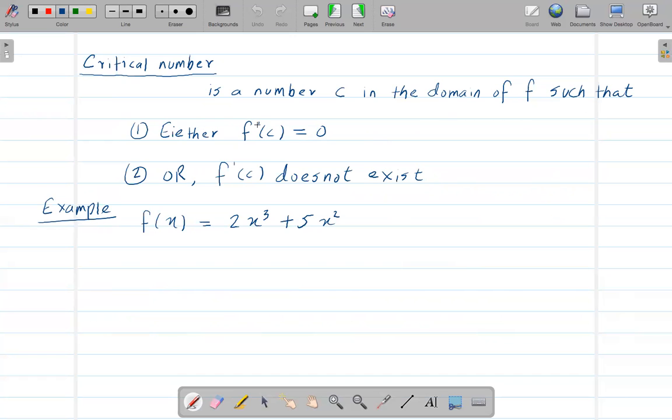A critical number is such that f prime of c equals 0 or f prime of c doesn't exist. All right, so what I'm trying to say is we can get the value of c when we take the derivative of f, set it equal to 0, and then find the value of c. Or you can also find the critical number where the derivative at c doesn't exist, but f of c still exists.